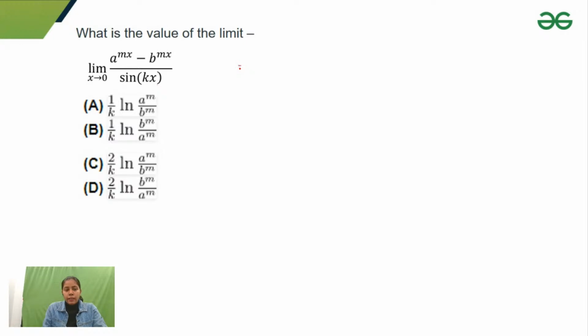So what would I do? I'll differentiate numerator and denominator, with limit x approaches 0. The differentiation of a to the power mx would be m a to the power mx log a.